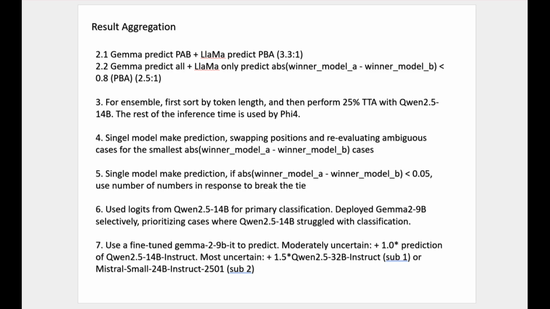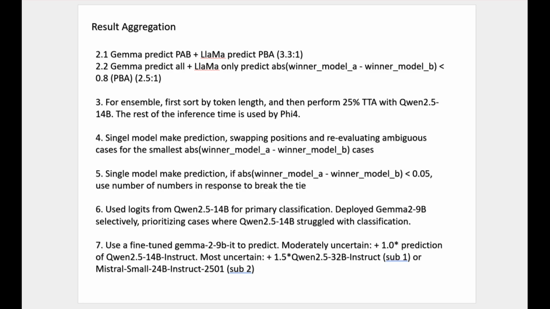And the sixth place first used Qwen 2.5 14b for classification, and for uncertain samples, they used Gemma 2 to judge. The seventh place solution first used Gemma 2 9b to judge, and then for moderately uncertain samples, they averaged the probability of Gemma 2 and Qwen 2.5 14b.